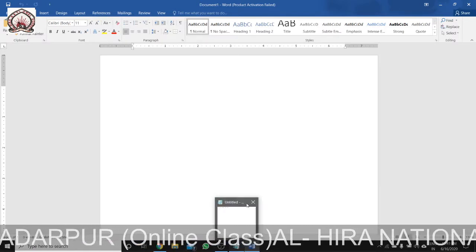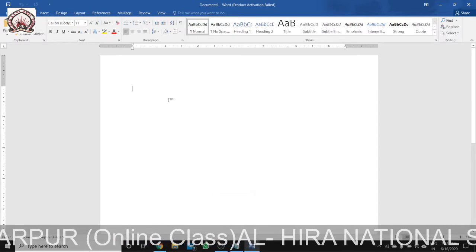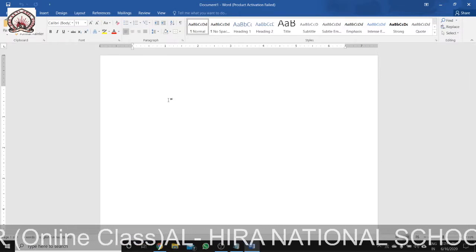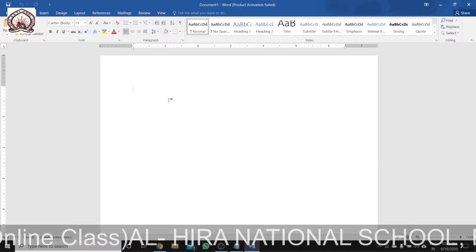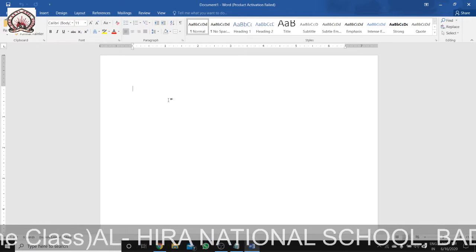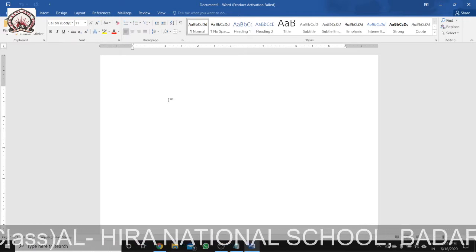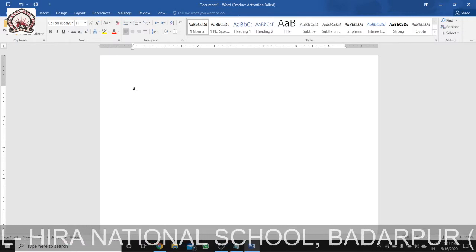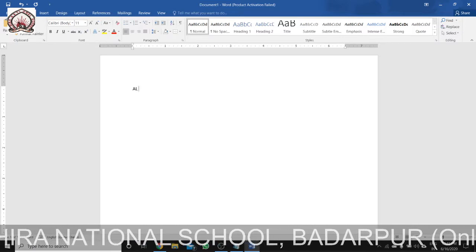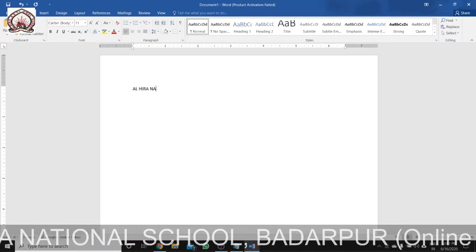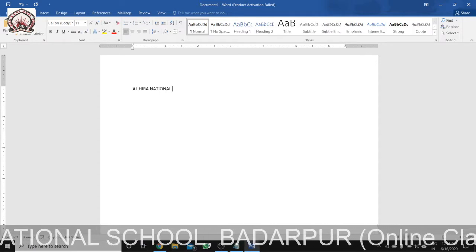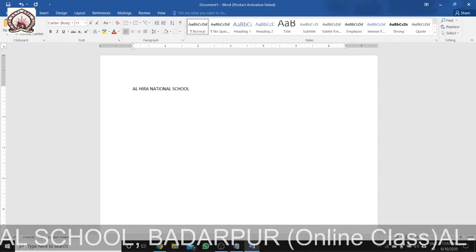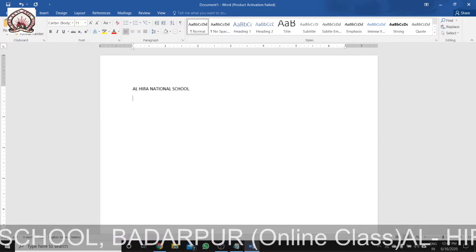So I am showing how to type it. First, let us do what? I'll be typing here ABC International Al Hira National School. I have just turned on the caps lock because I'll be typing capital letters. We know that we can type in capital letters using caps lock or by using shift. Al Hira National School. Then we will be giving a date.